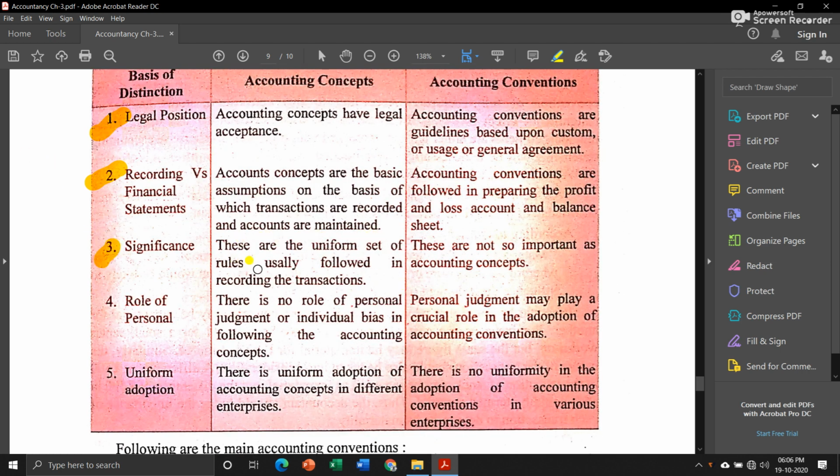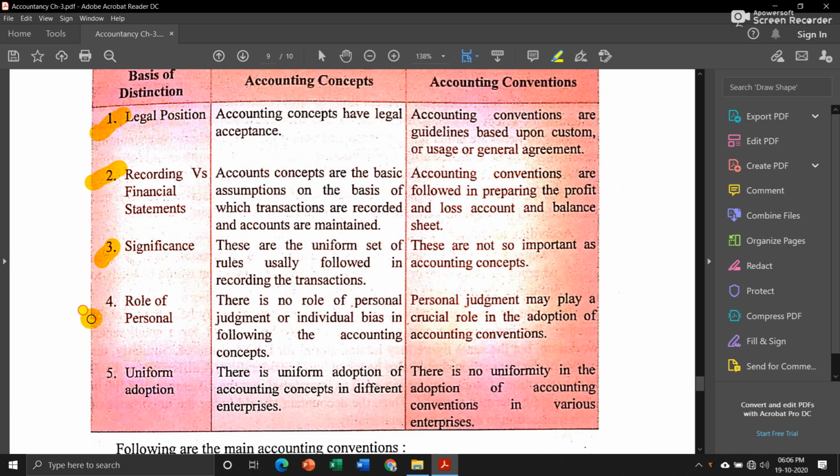These are a uniform set of rules usually followed in recording transactions. We cannot reject these accounting concepts, but accounting conventions are not that compulsory to follow. It is up to us whether we want to accept them or not, whether we want to follow them or not.